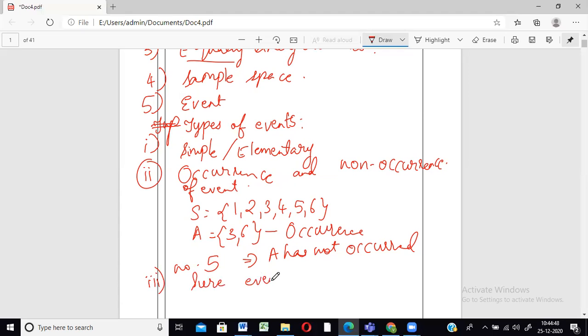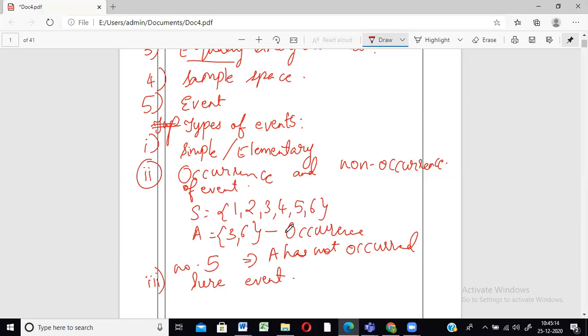Okay. So now the next one is sure event. It's important that you understand these because they may give you examples or ask you questions like what type of event is this, or give examples of these types of events. Right? They can ask you questions like those. So a sure event, as the name says, is an event which consists of all the sample points of the sample space. That is called a sure event.